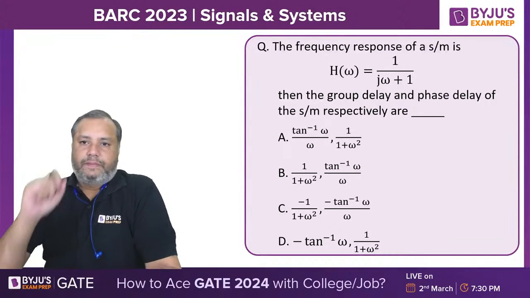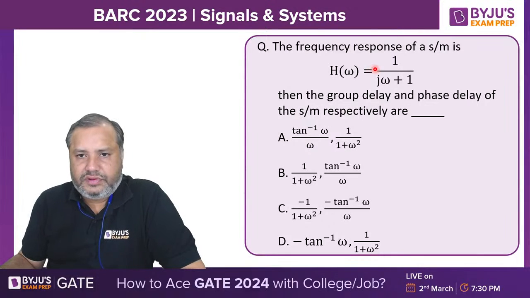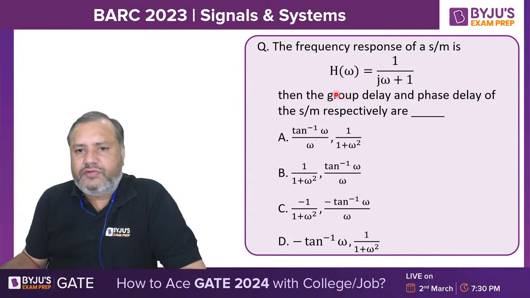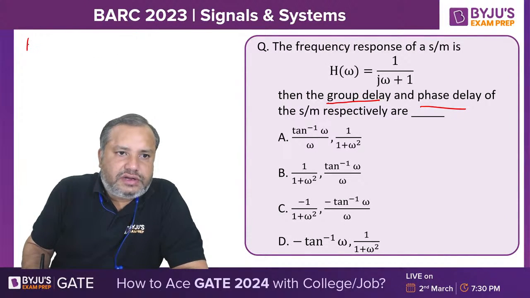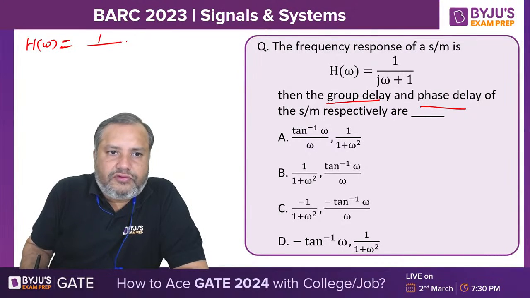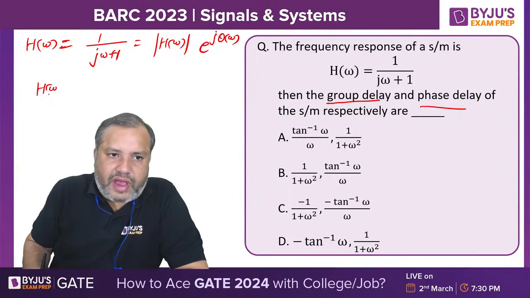Now, the frequency response of a system is given. H of omega is given as 1 upon j omega plus 1, and we want group delay and phase delay. So I will just tell you how to approach such questions. H of omega is 1 upon j omega plus 1. So students, this can be written as the magnitude of H of omega and the phase part of H of omega.